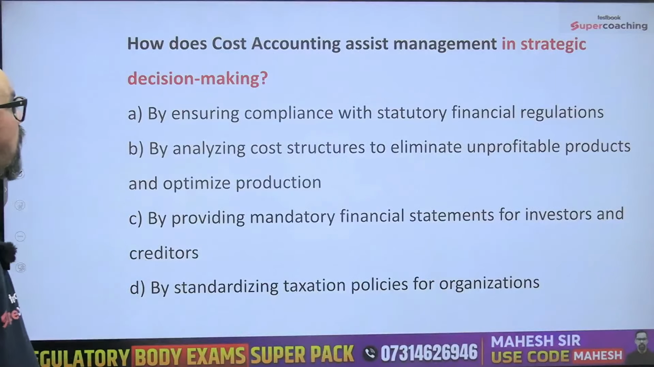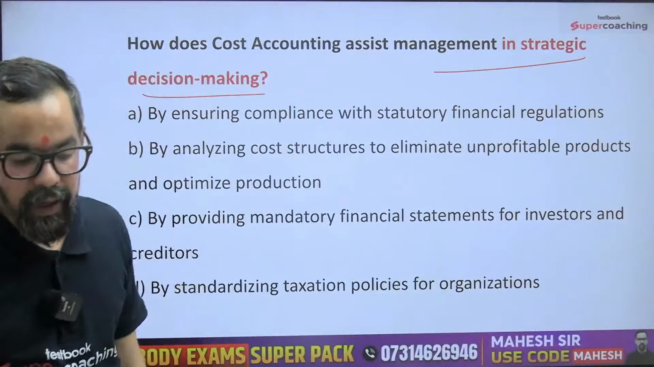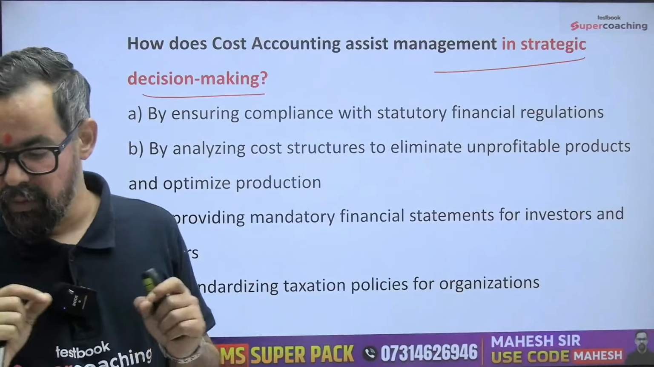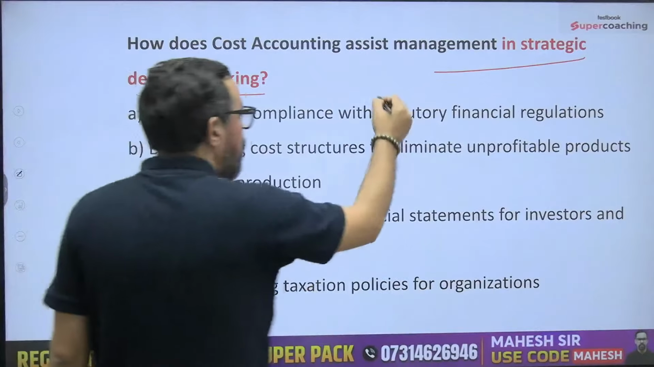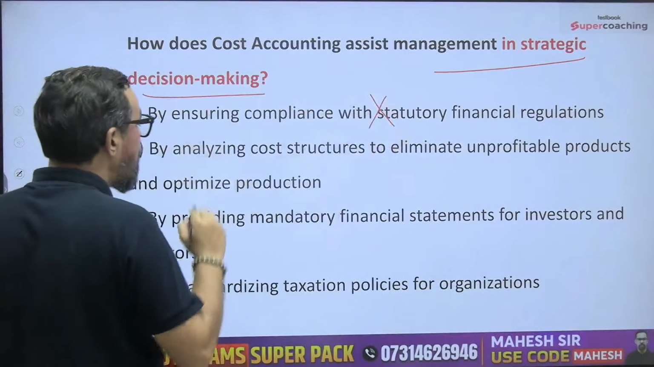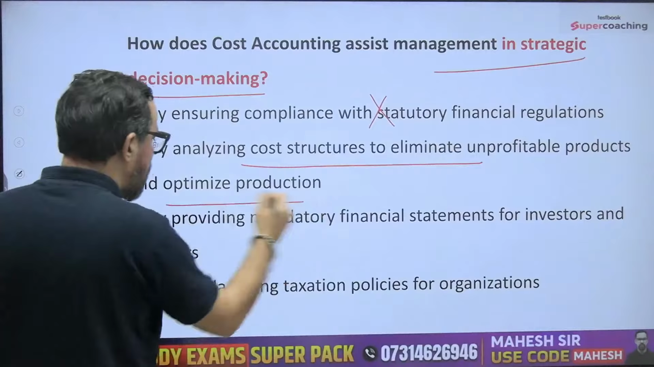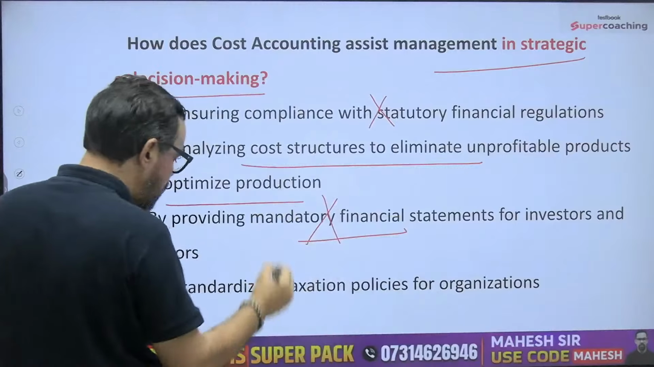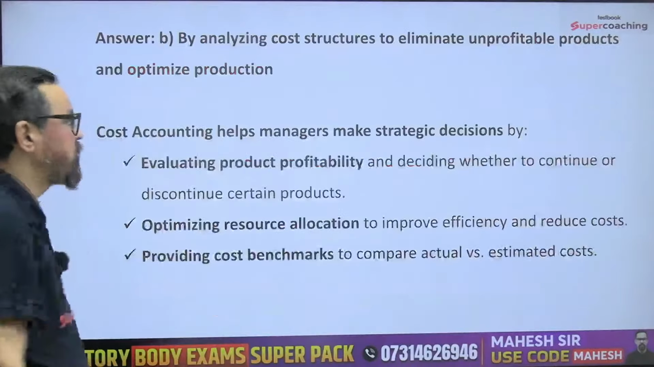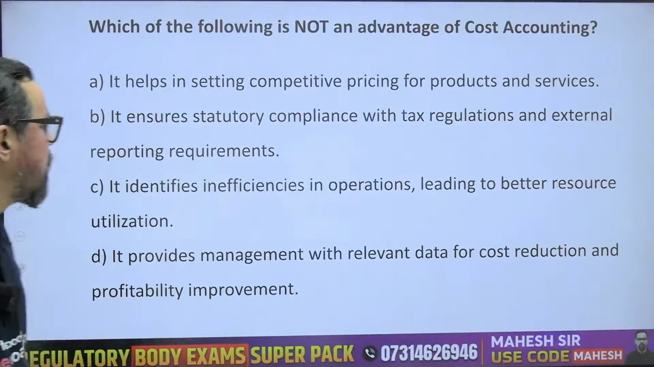Next one, how does cost accounting assist management in strategic decision making? So how is cost accounting helping managers to make decisions about business activities? By ensuring compliance with statutory financial reporting, no, this is financial accounting. By analyzing cost structure to eliminate unprofitable products and optimize production. By providing mandatory financial statements, no, financial accounting. Standardizing taxation, no. So option B will be the right answer. Very simple question, so option B will be the right answer for this particular one, right?